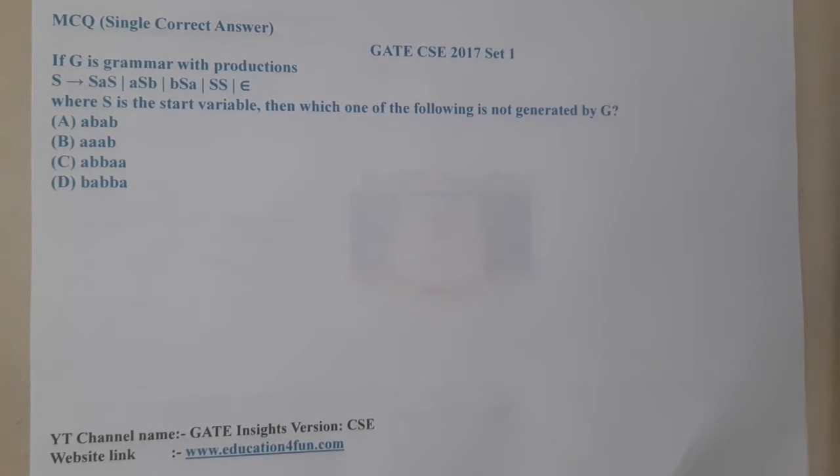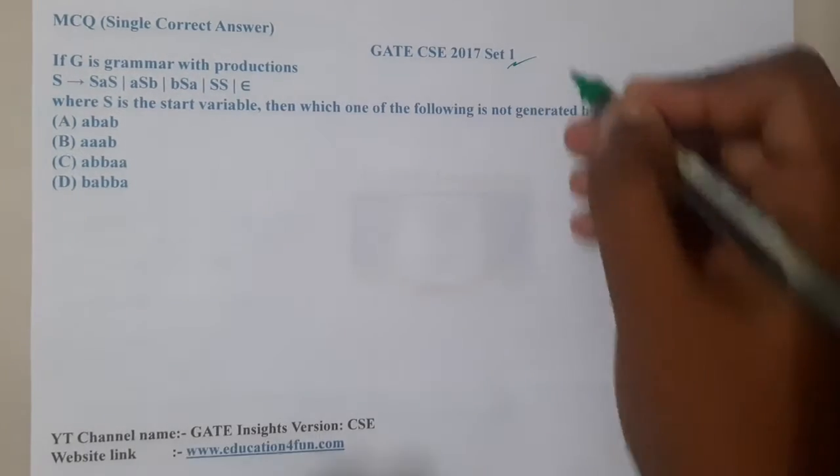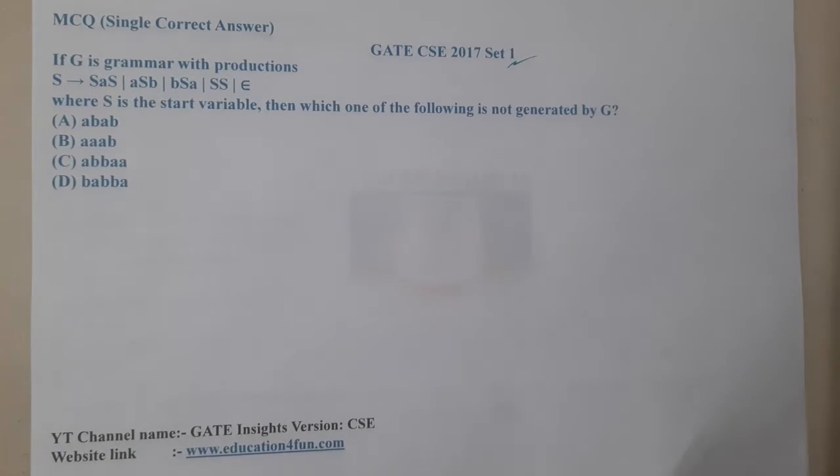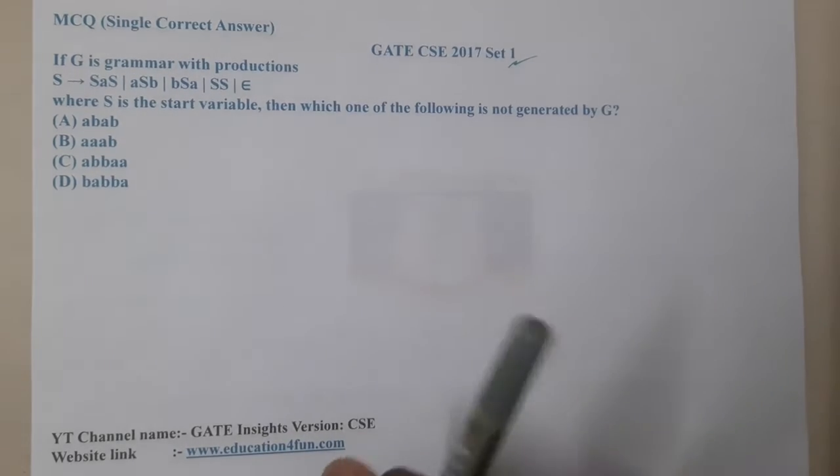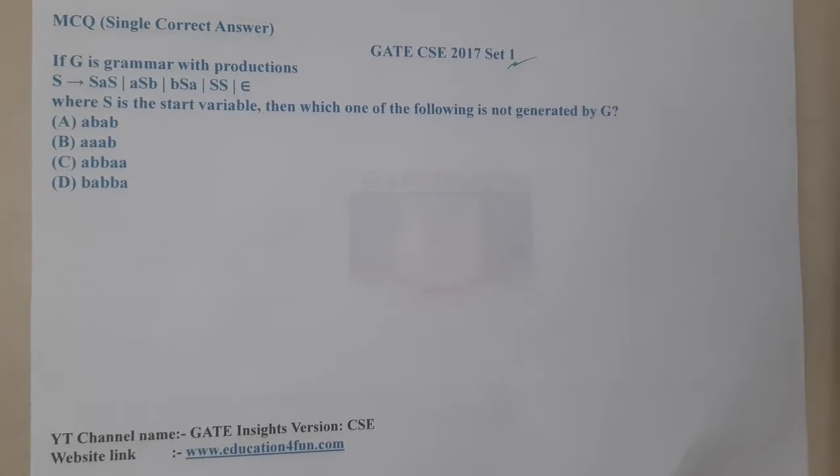This question belongs to GATE CSE 2017 set 1. The given question is: if G is the grammar with productions, where S is the start symbol, then which one of the following is not generated? Yes, so let us start.